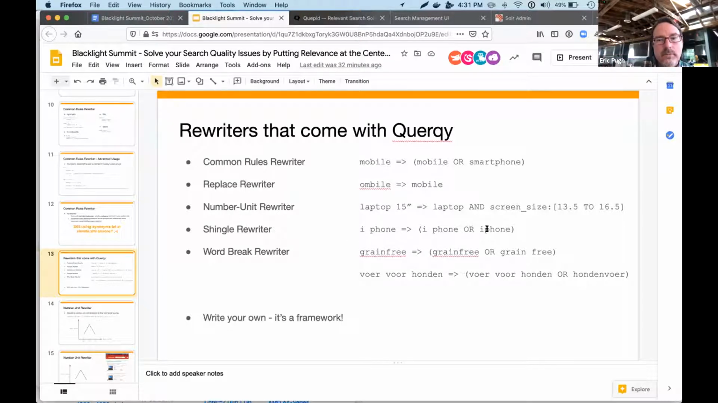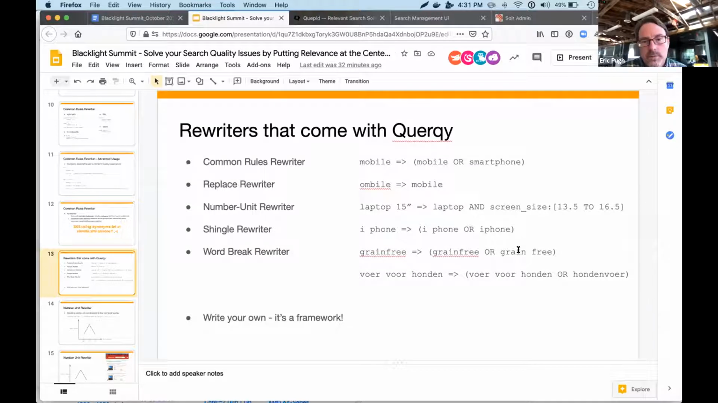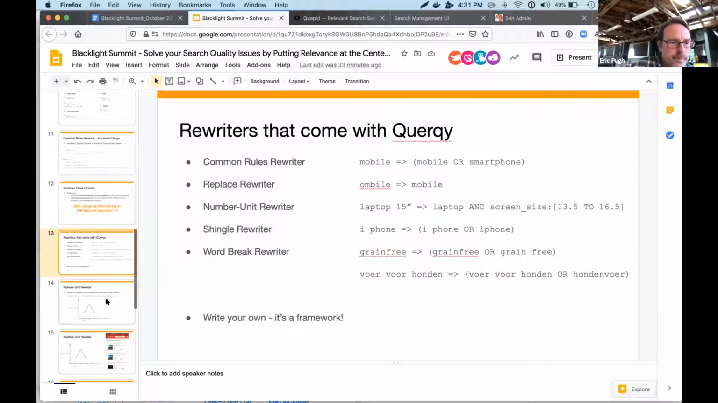Dealing with shingling, right? iPhone, i space phone, or iPhone. And then this word break rewriter is new. And one that I've seen a lot is searches where you have two words that sometimes are spaced apart or not. So topsoil, top space soil, or one word, topsoil. So it deals with some of those patterns. And lastly, you can write your own rewriters.